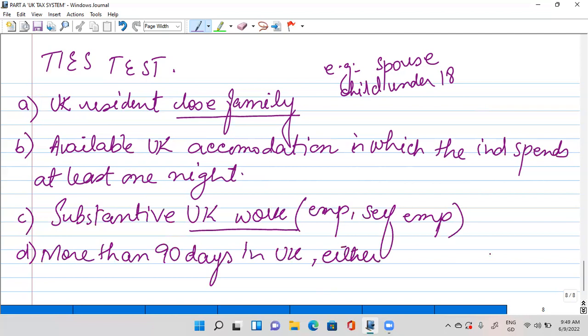We will say if we are considering 2021, you will have to see 2019 and 2020, the previous two tax years. And there is the last condition that says he should be present in the UK at midnight for the same or more days in that tax year than in any other country.